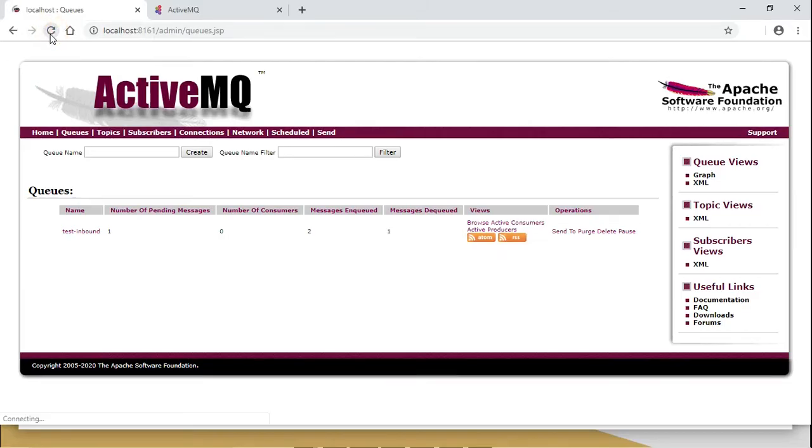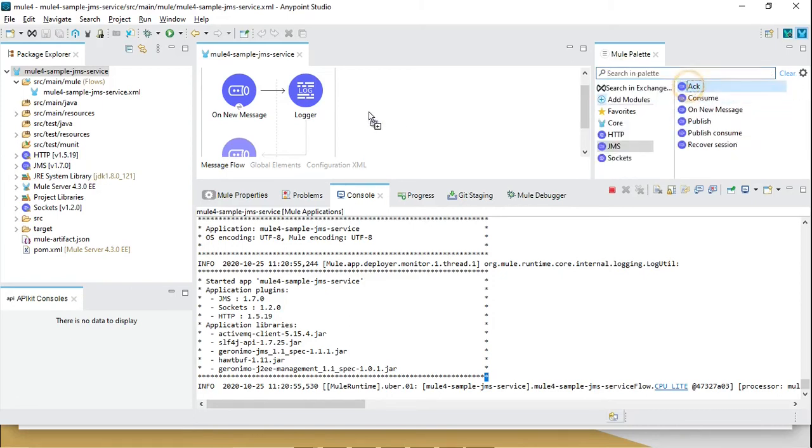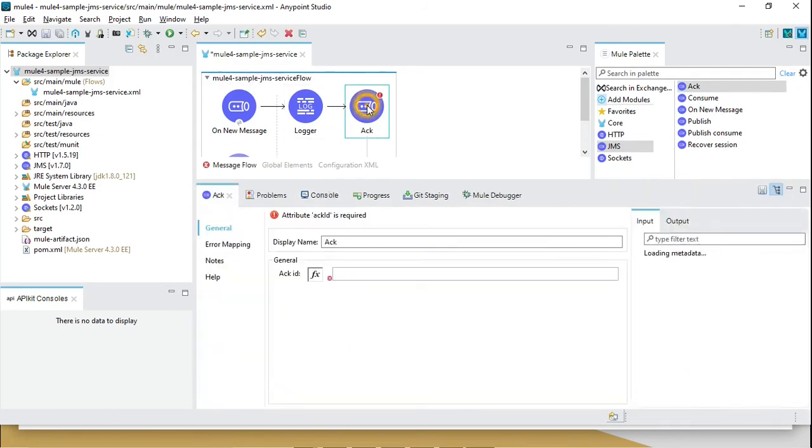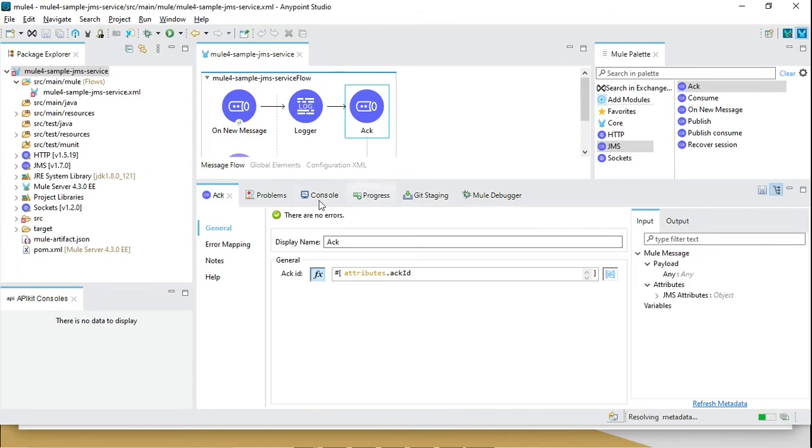But if I go here and see the messages, I can still see there is one message here, because that message is not acknowledged yet. Unless you acknowledge it, the message will not be removed from the broker. So we have to use the acknowledgement here. We can use the ACK operation. In the ACK operation, we have to define the ACK ID, which is coming in the attributes. So we can select the attributes and define the ACK ID.